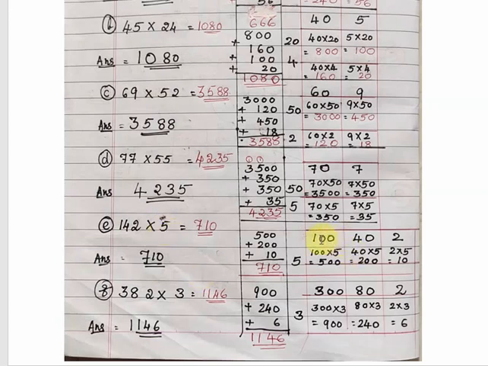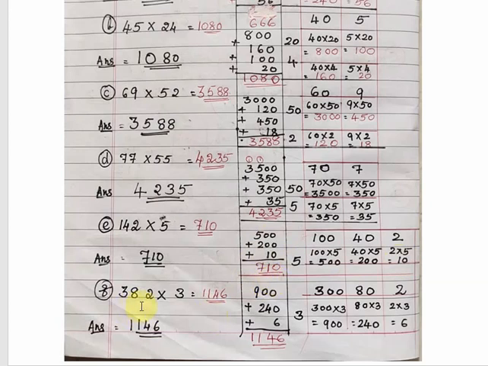Here what we will do, we will divide the multiplicand into 3 groups, that is 100 plus 40 plus 2. That is 100, 40 and 2, we will write in 3 columns, multiplied by 5. So first will be 100 multiplied by 5, 500. 40 multiplied by 5 equal to 200. 2 multiplied by 5 equal to 10. So arrange in order, 500 plus 200 plus 10 equal to 710.